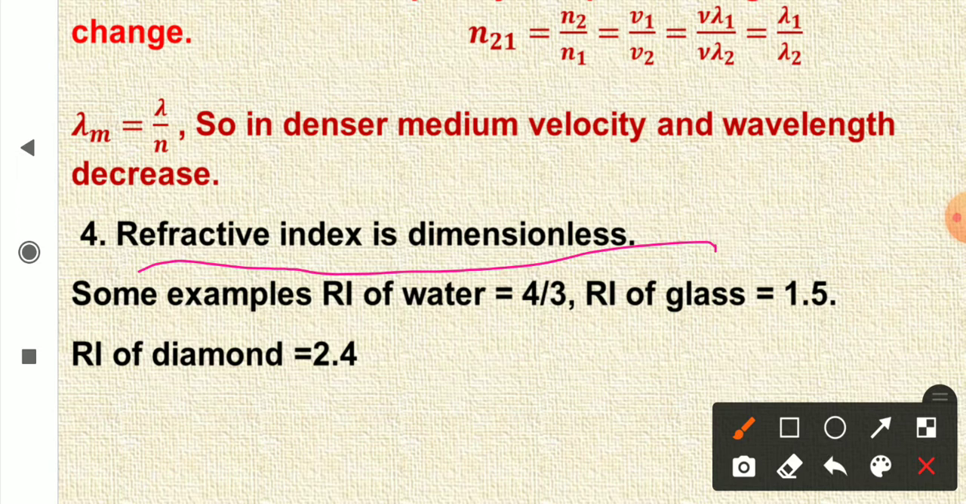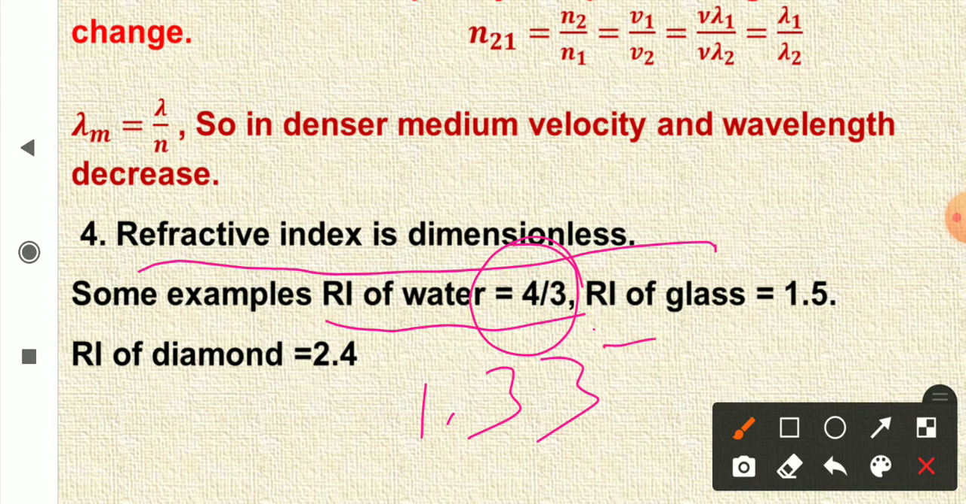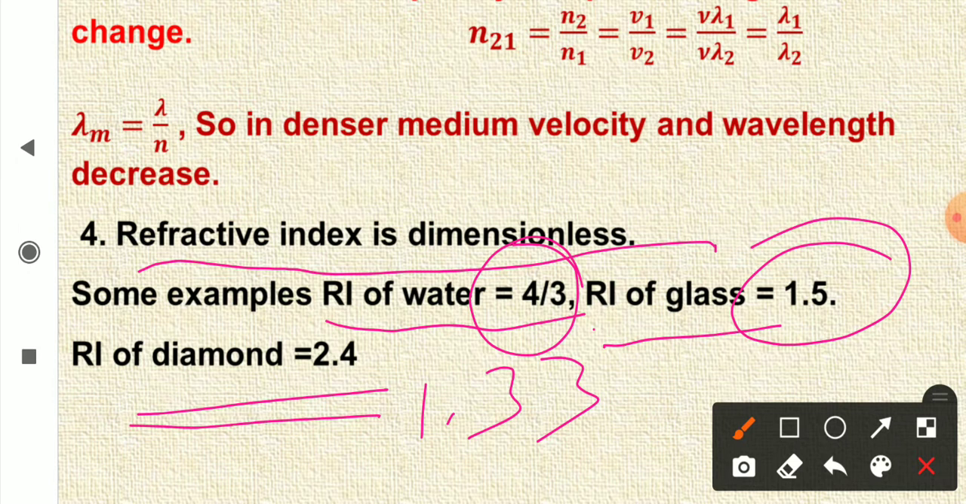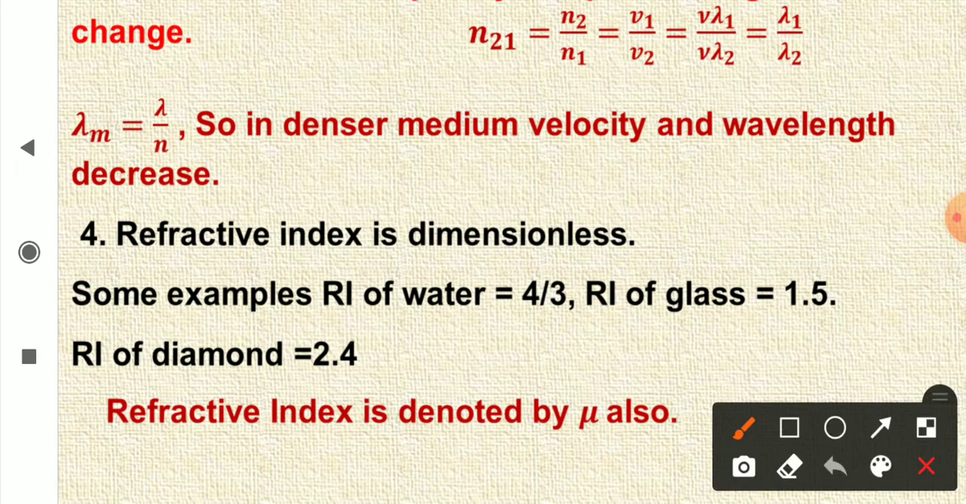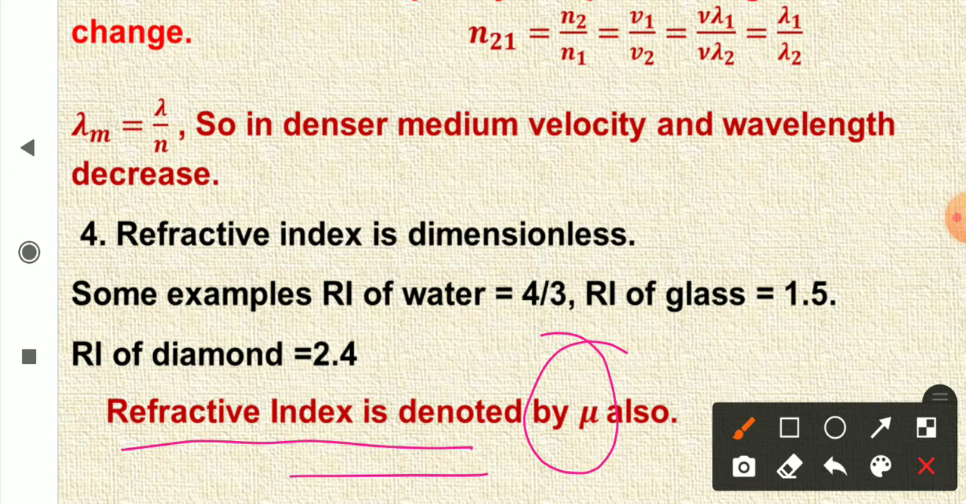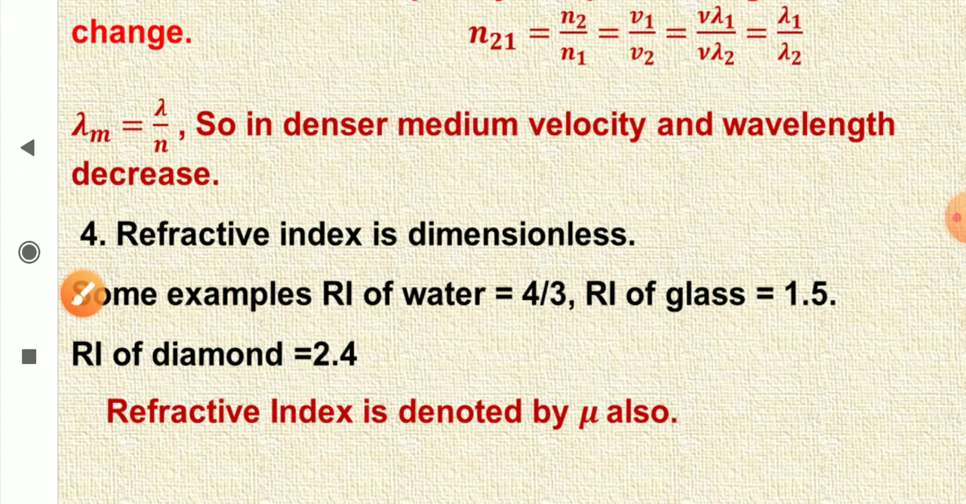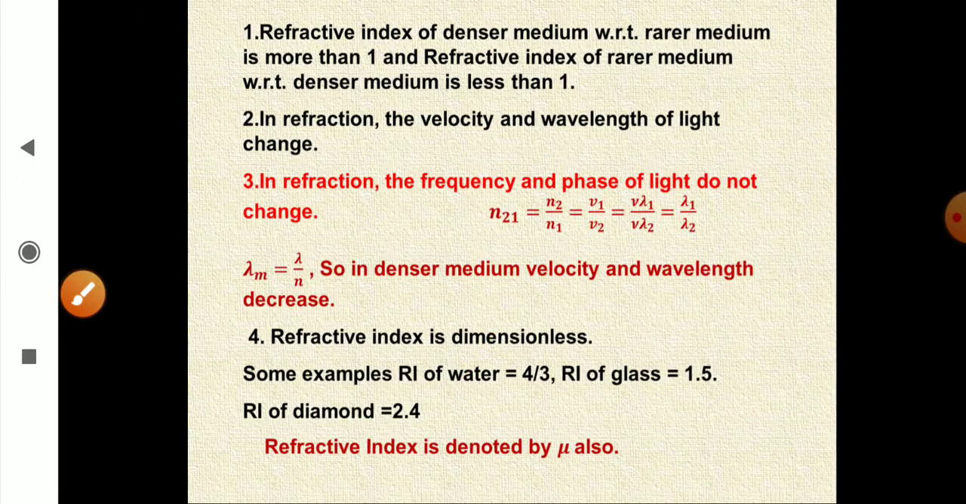Some examples, like refractive index of water is 4 upon 3 or 1.33. Average refractive index of glass is about 1.5, and refractive index of diamond is 2.4 or 2.42. Now, at many places you will see that refractive index is shown by mu also. NCERT uses n, but many other books use mu.